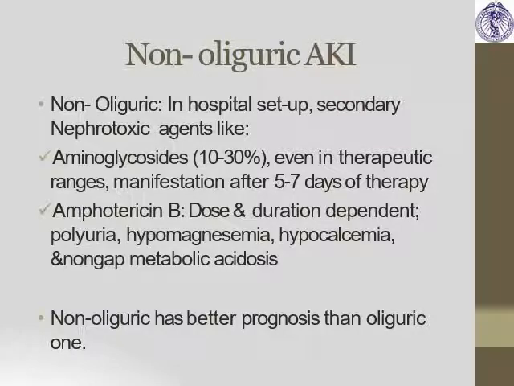Non-oliguric AKI, in the hospital setup, is secondary to nephrotoxic agents. Always a review of the medications is required, whether the patient is on aminoglycoside, amphotericin B, methotrexate. These are the agents which are nephrotoxic, as well as some of the other antibiotics such as colistin.